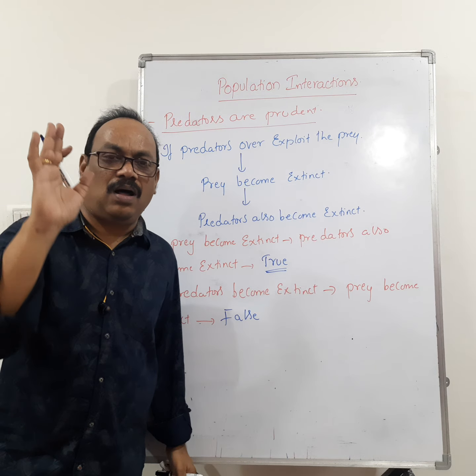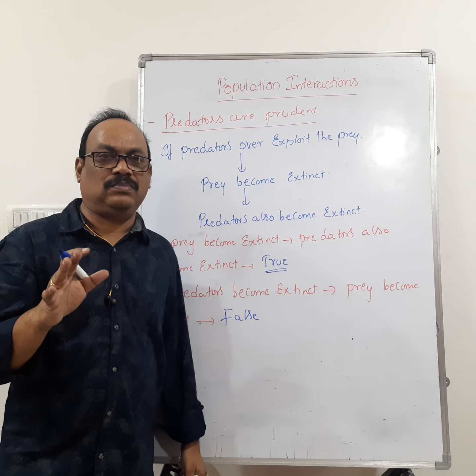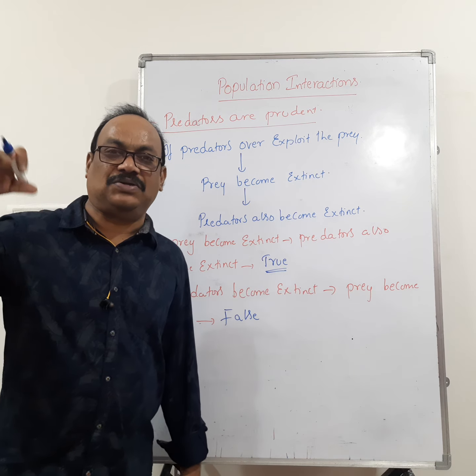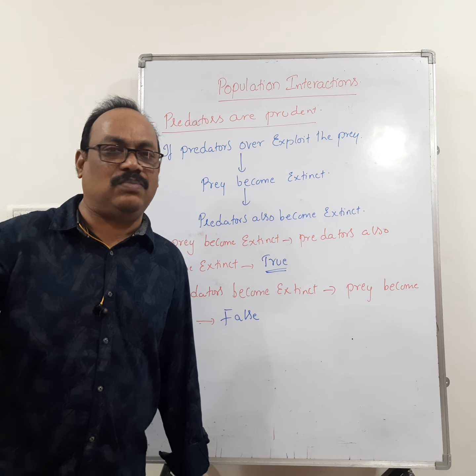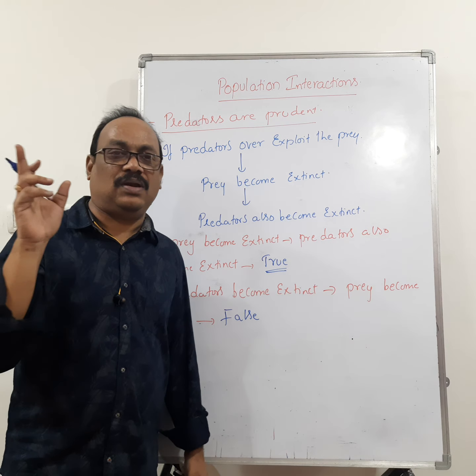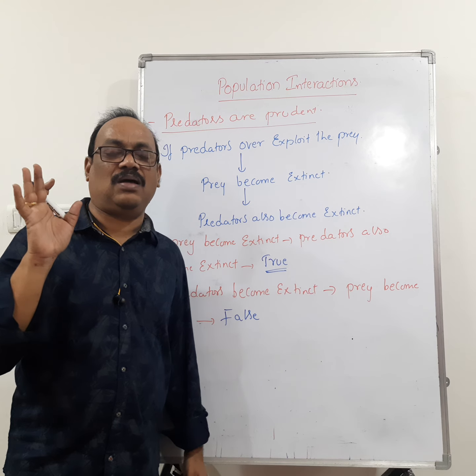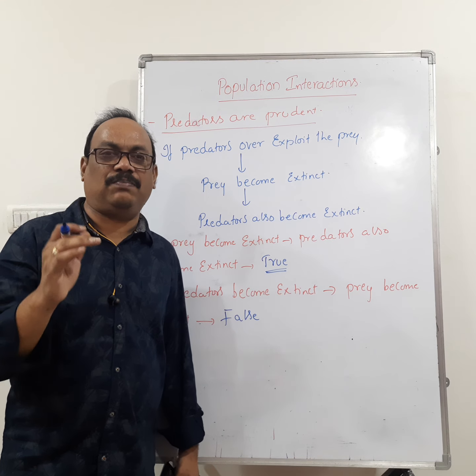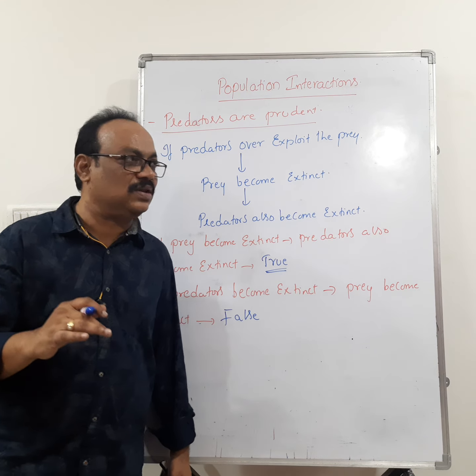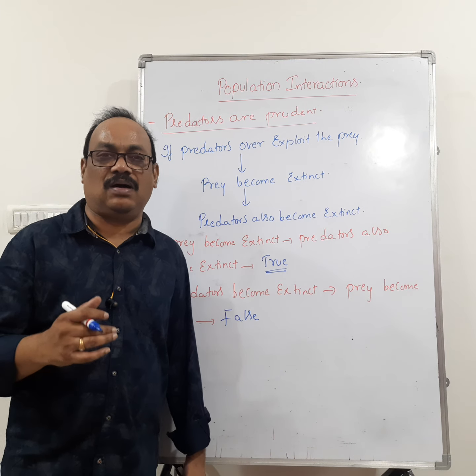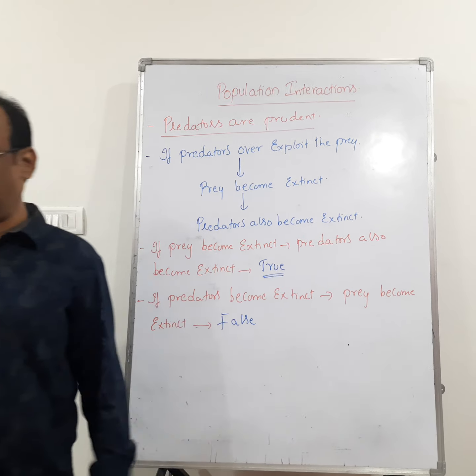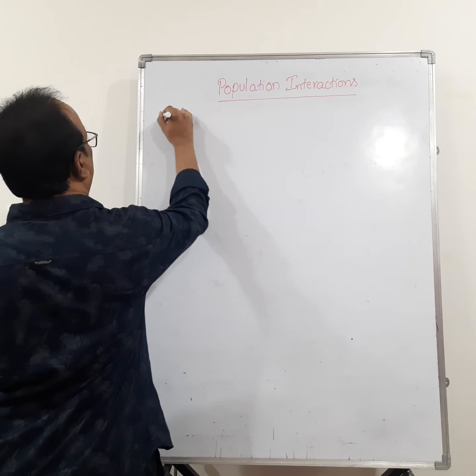They never kill all the prey at a time. They know that if the prey population is not available, they cannot survive. So predators will selectively kill the prey. They won't kill the prey at a time. Remember that. Now let us go for the next one. Adaptations made by the organism to prevent the predation.